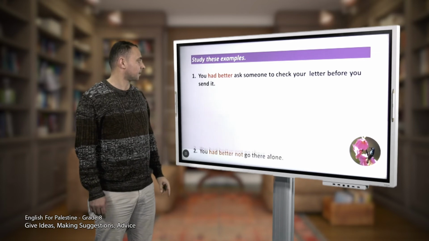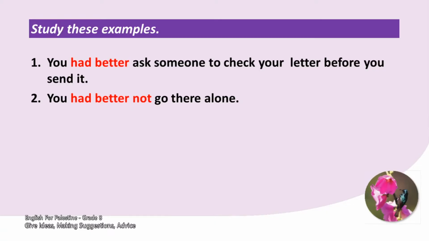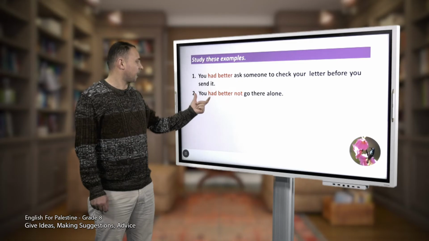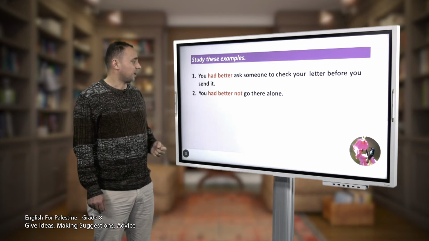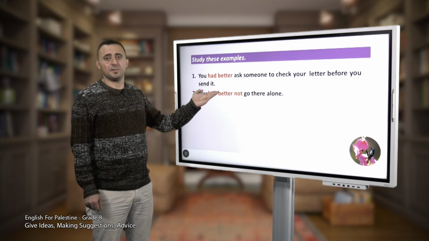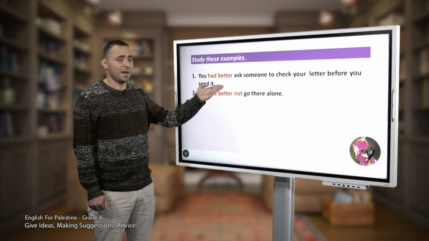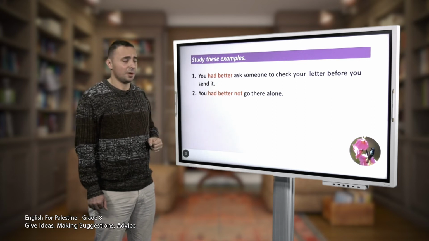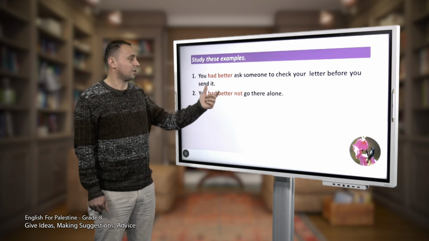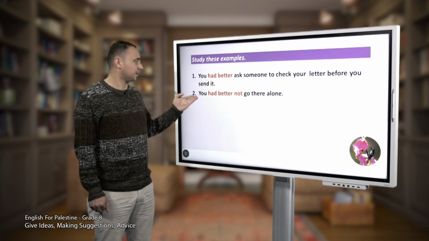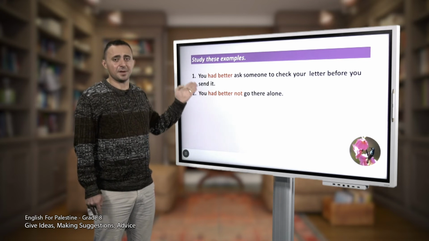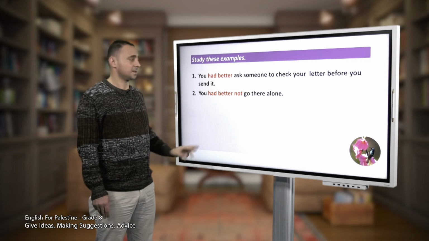Number 2. Notice, you had better not go there alone. Again, you had better not go there alone. Here we have the expression had better, then the negative form not, and then the infinitive go, to say you had better not go there alone. So here in this example, we are giving advice. Number 3.